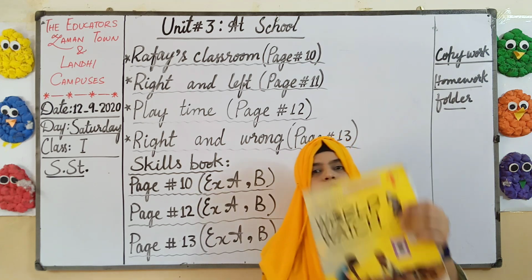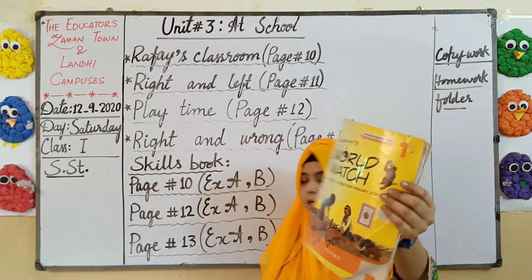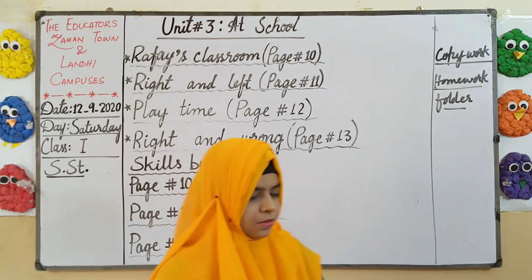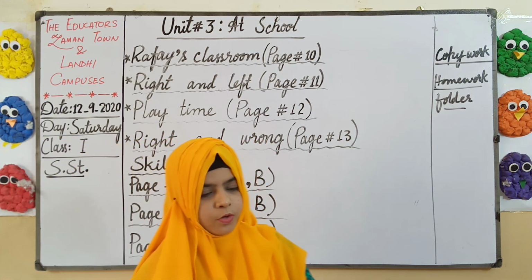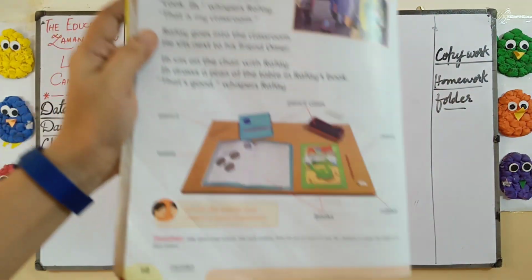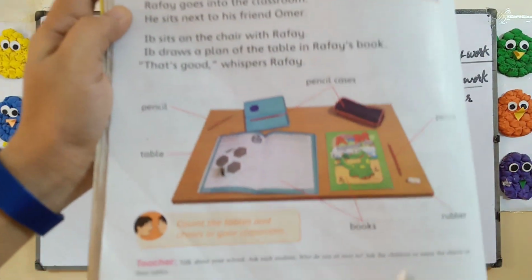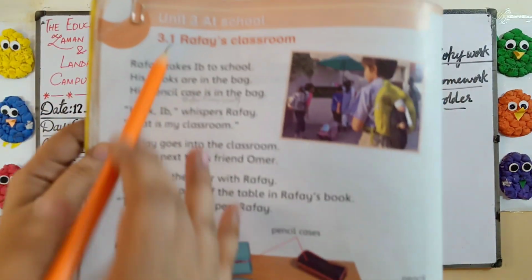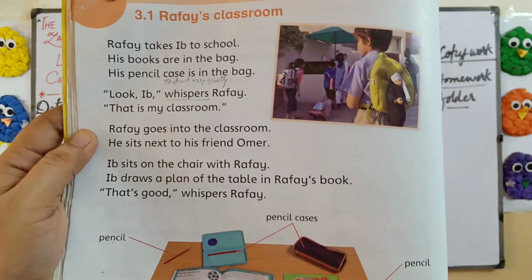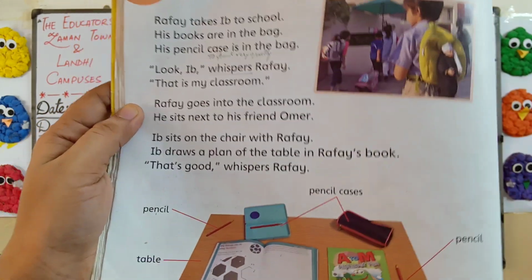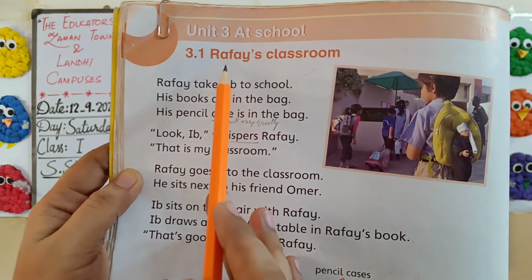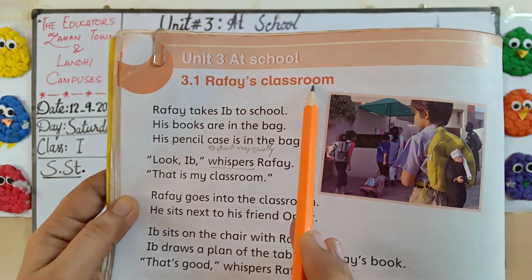First, you have to take out this book and open page number 10. This is page number 10. Unit number 3, At School. Okay students, now we are going to start this unit. The first topic is Rafi's classroom.